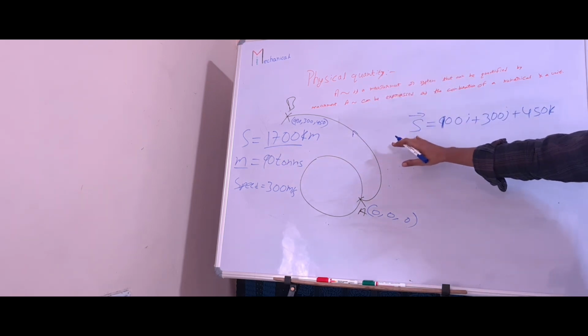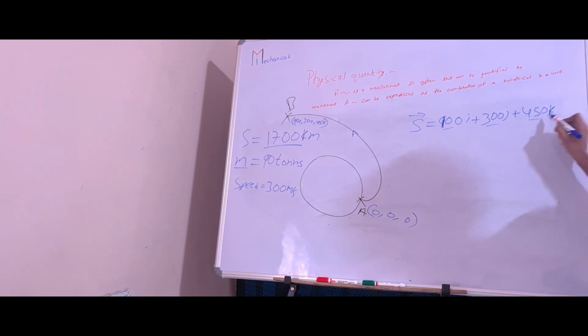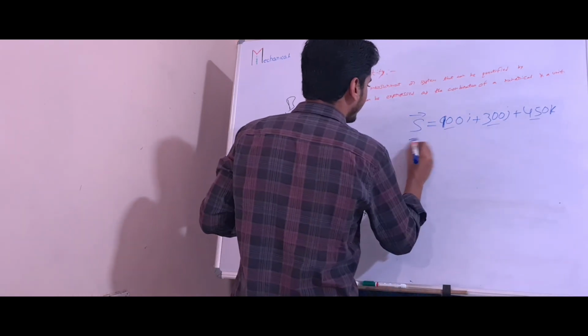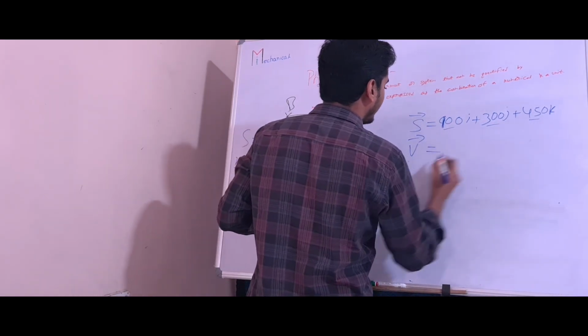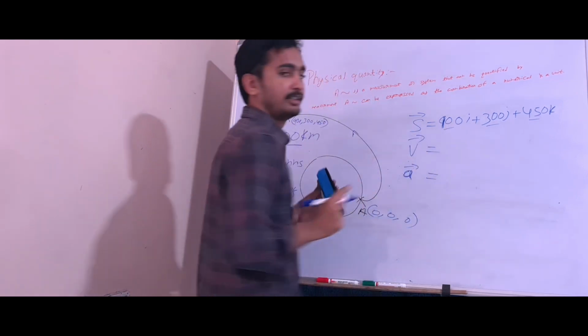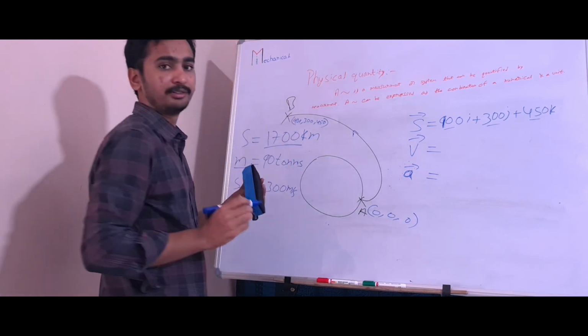So to calculate displacement, we need the magnitudes in three directions also. And it needs to maintain different velocities in each direction. It needs to maintain different acceleration in each direction. Then only it can reach from this point to this point, right?